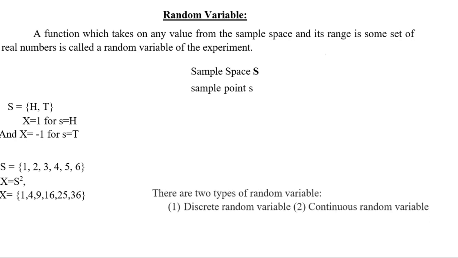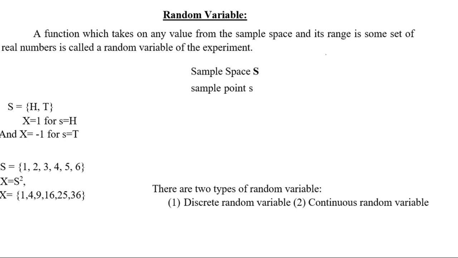Now types of random variable: there are two types, discrete random variable and continuous random variable. So what is the discrete random variable? The random variable x is discrete if x can take only a finite number of values in a finite observation interval. Thus a discrete random variable has a countable number of values. For example, the experiment of throwing a dice and tossing a coin, appearing h and t. Thus these random variables have countable real numbers.